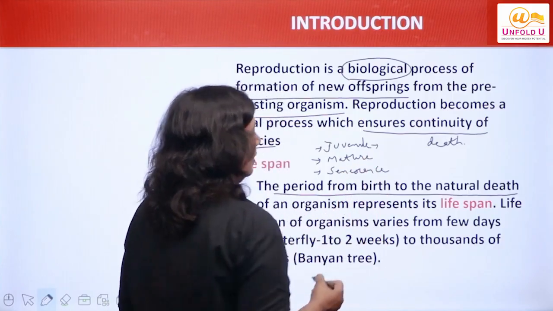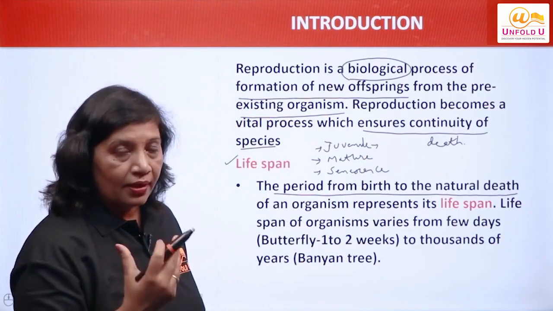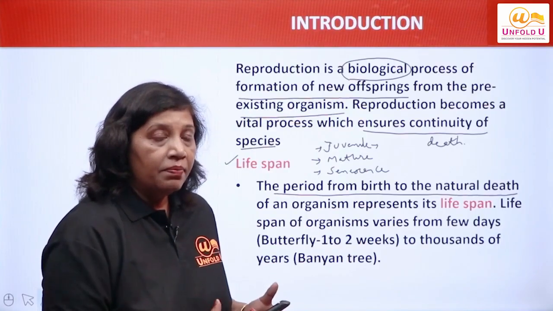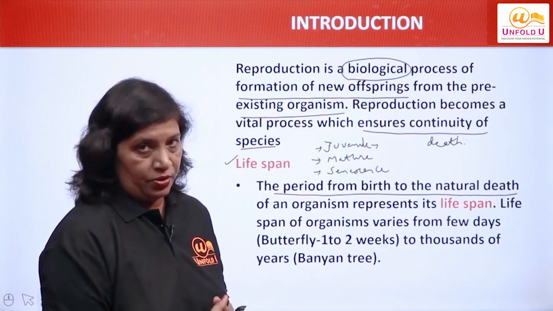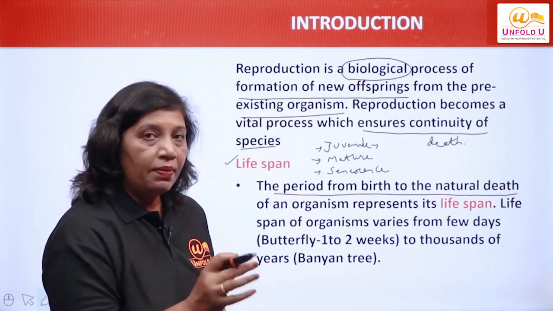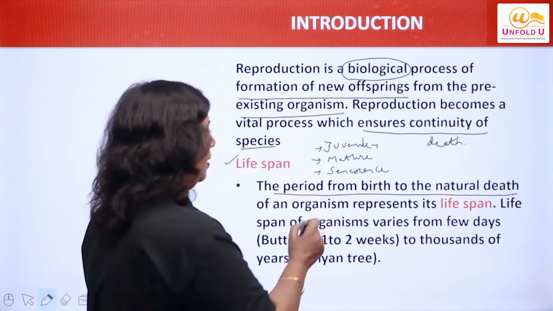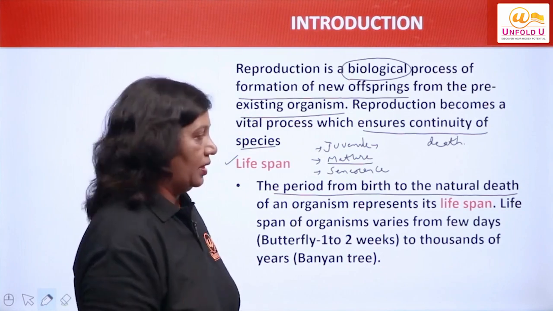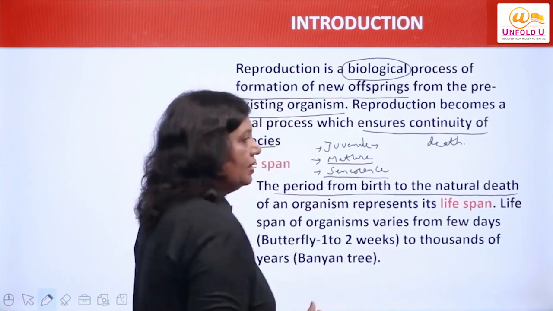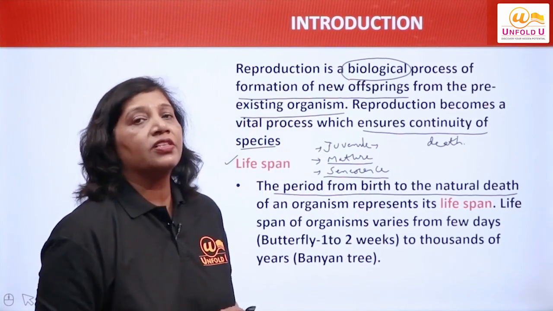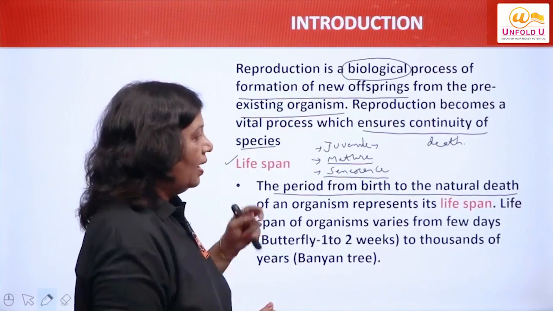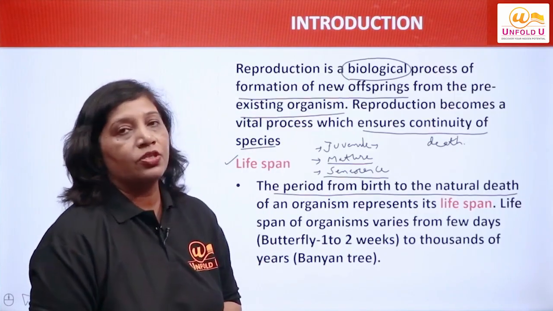Juvenile phase, that is the young phase when the organism begins to grow and becomes ready to reproduce. Mature phase, when the organism starts reproducing. Senescence, when all the body functions start deteriorating, and the senescence ultimately leads to death.